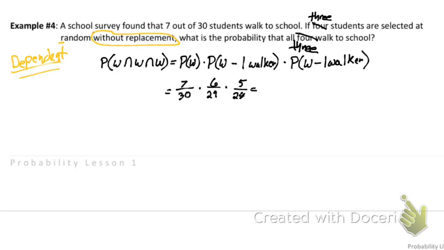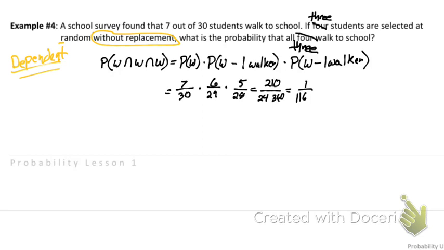Now we go ahead and do our multiplication. Remember, we multiply our numerators. 5 times 6 times 7 is going to be 210. And then our 30 times 29 times 28 is going to be 24,360, which simplifies down to 1 out of 116.